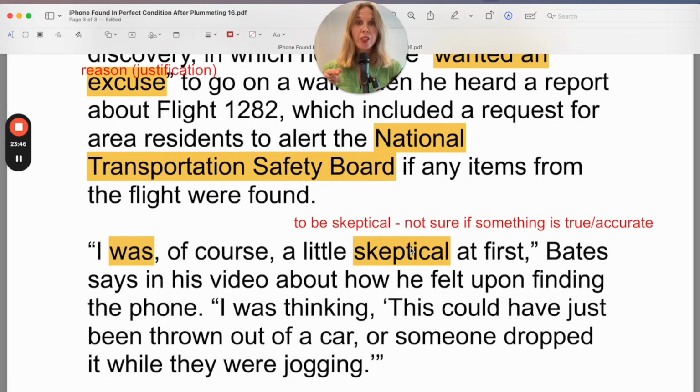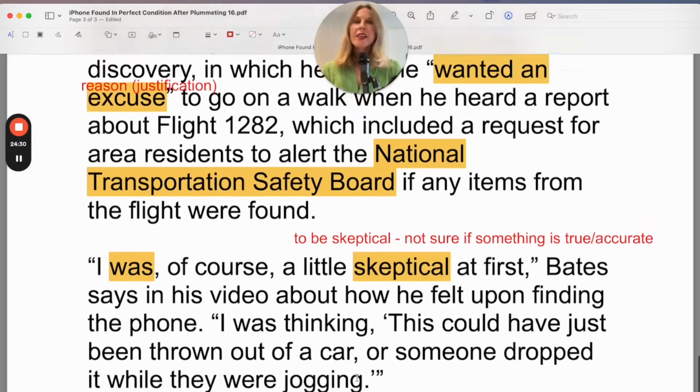Skeptical is the adjective, so you need the verb to be skeptical. So here's the verb, and notice it's in the past simple. I was, of course, a little skeptical at first, Bates says in his video about how he felt upon finding the phone. I was thinking this could have just been thrown out of a car, or someone dropped it while they were jogging. So these are the other thoughts he had when he found the phone. And that's the end of the article.